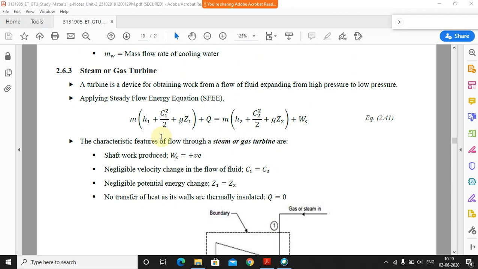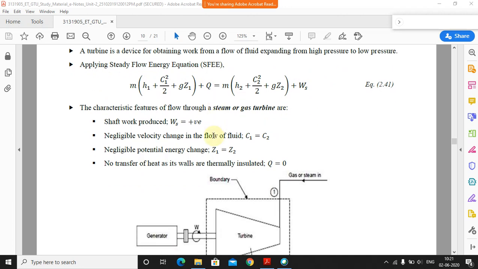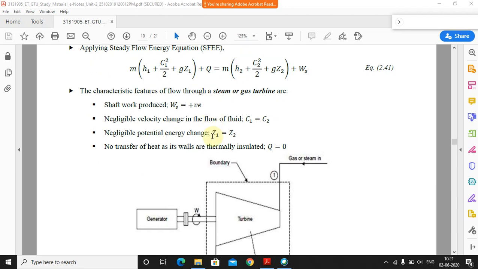Okay, so now what are the characteristics? Again, the equation will remain the same. This is not at all going to be changed. So what are the characteristic features for the steam or gas turbine? The very first is that shaft work is produced, because the turbine is mounted on a shaft, and this shaft is connected to a generator. Once the turbine rotates, the shaft rotates, and because of that the work is generated. So Ws we have to consider over here.